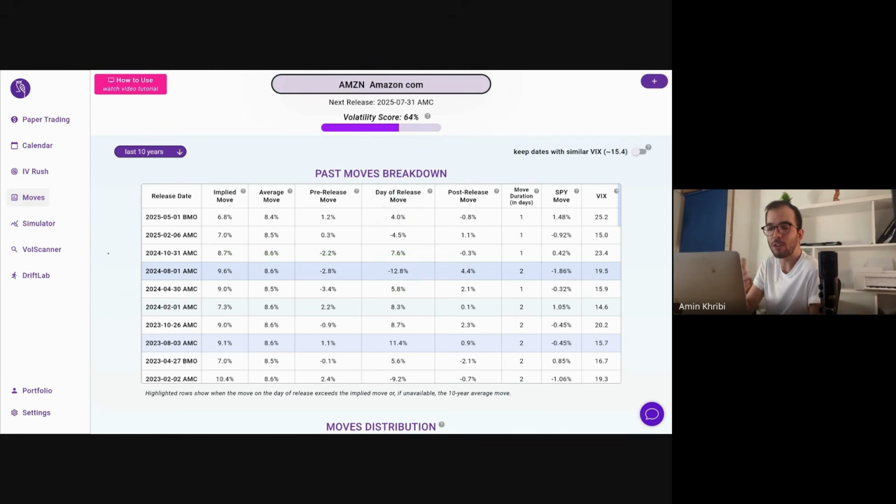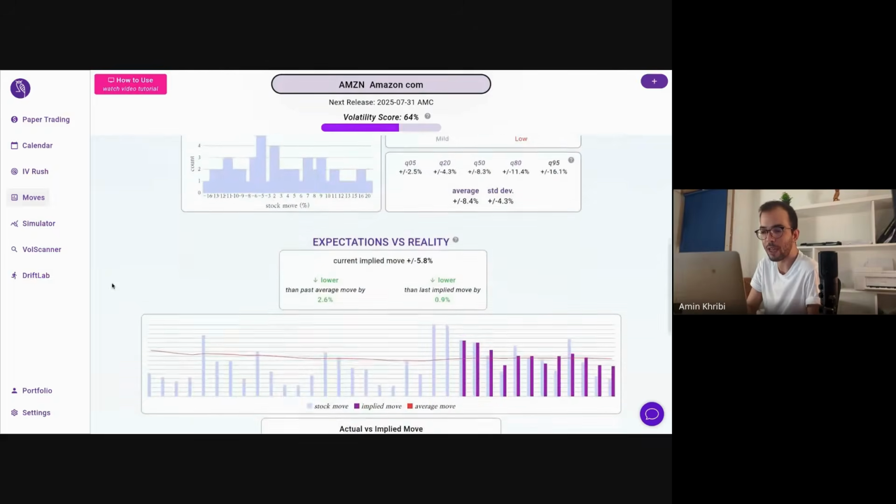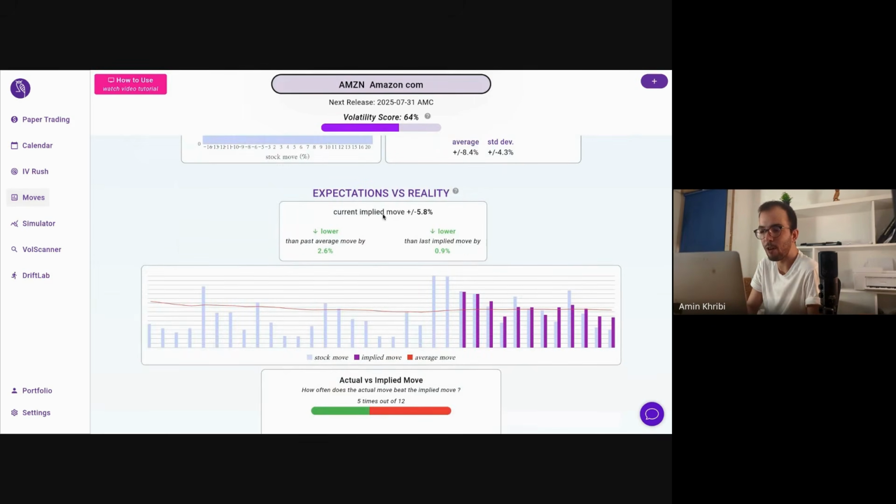And so we notice right away this trend where the current implied move that we were looking at, which is exactly 5.8%, is interesting because it's actually lower than the past average move, but also the last implied move. There is a declining trend where this implied move is getting lower and lower.